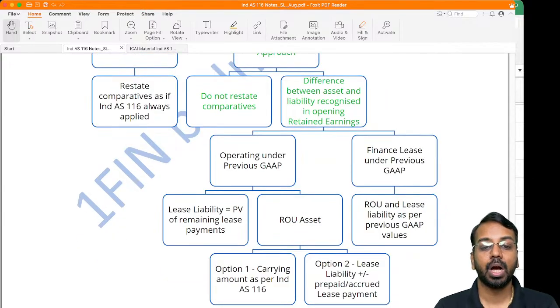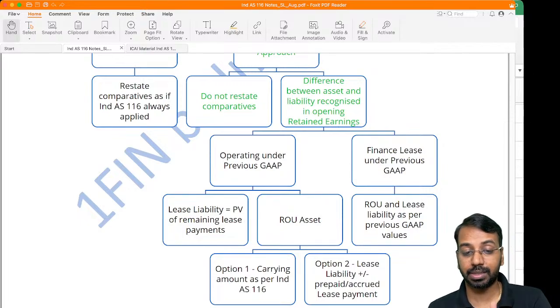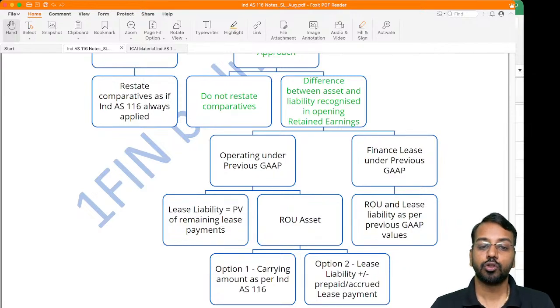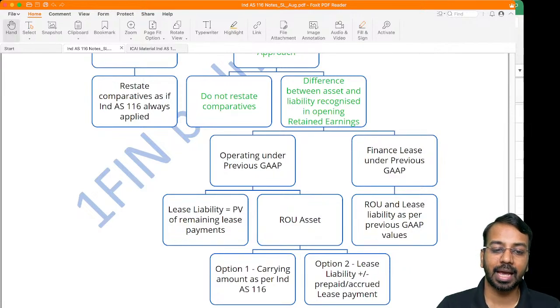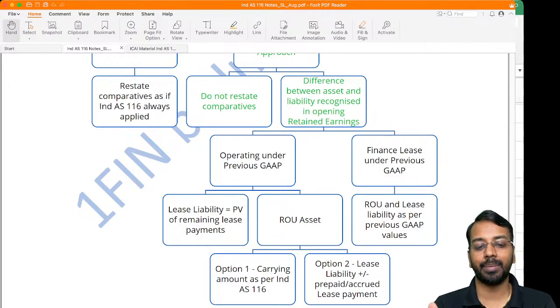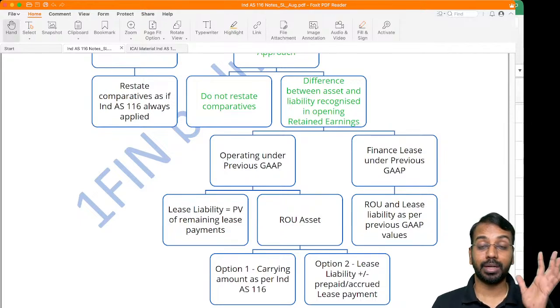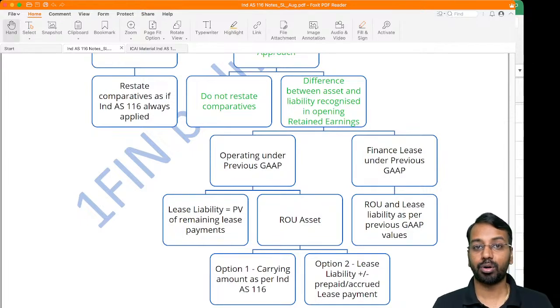Here what we will do is, if it was an operating lease under previous GAAP, please remember, operating lease, we did not recognize right of use asset in the previous GAAP. But in the current GAAP, that is Ind AS 116, we will recognize right of use asset. So if it was an operating lease under previous GAAP, lease liability will be equal to present value of remaining lease payment. So as on today, you will see how many lease payments I need to make. What are the lease amount? This is the lease amount. What is the rate? This is the rate. So this becomes my lease liability.